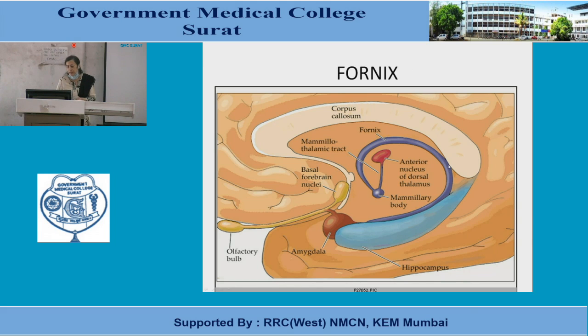So here you can see this is the hippocampus. In the blue color, the fibers of the fornix arise. It passes backward, upward, forward, downward, and again backward to enter into the mammillary body. And this is a very important efferent pathway of the limbic system.